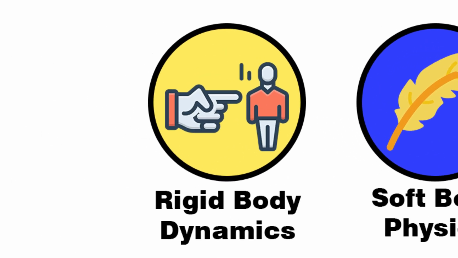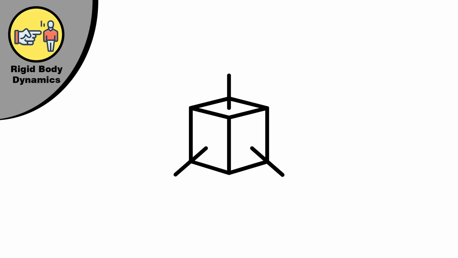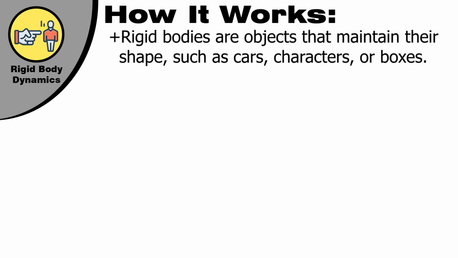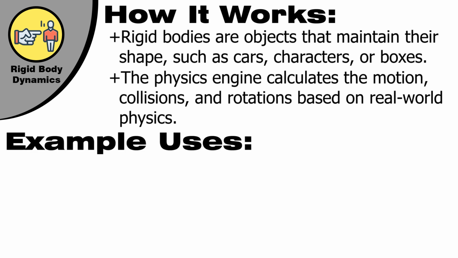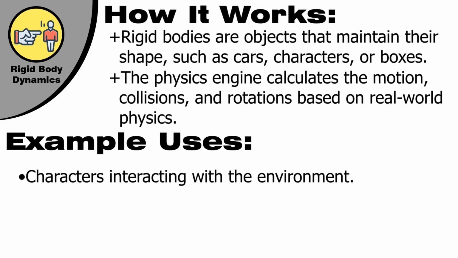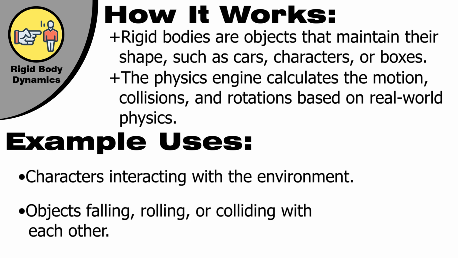Rigid body dynamics. Rigid body dynamics is a core feature in game engines that simulate solid, non-deformable objects. How does it work? Rigid bodies are objects that maintain their shape, such as cars, characters, or boxes. The physics engine calculates the motion, collision, and rotation based on real-world physics. Example uses: characters interacting with the environment, objects falling, rolling, or colliding with each other.